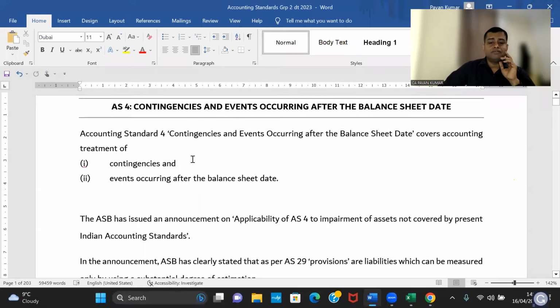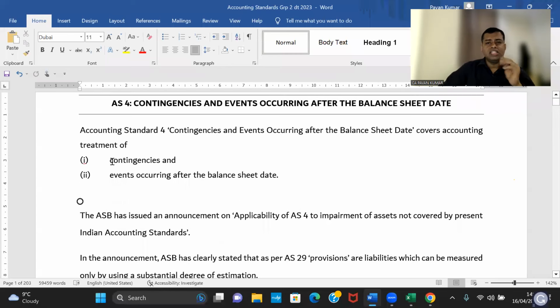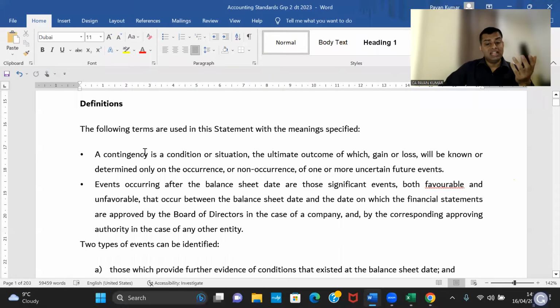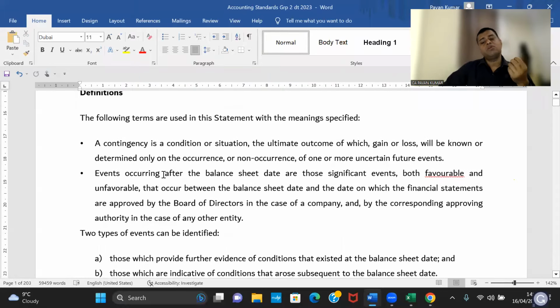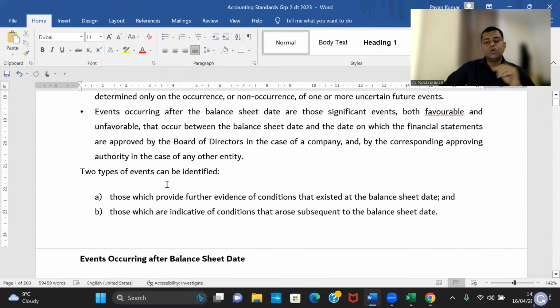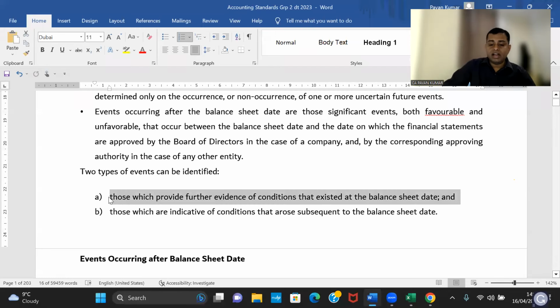If you look at accounting standard 4, what it deals with is contingencies and events occurring after balance sheet date. Definitions are given. What is a contingency? What is an event occurring after balance sheet date? We are not going into the details. Two types of events they are saying. Those that provide further evidence of conditions that existed at the balance sheet date, so this is category A event, and then there is category B event.